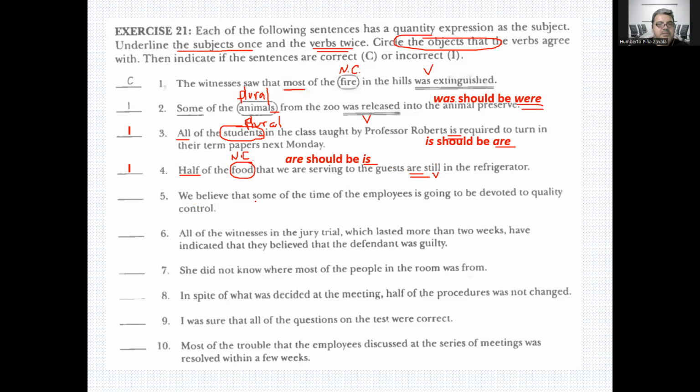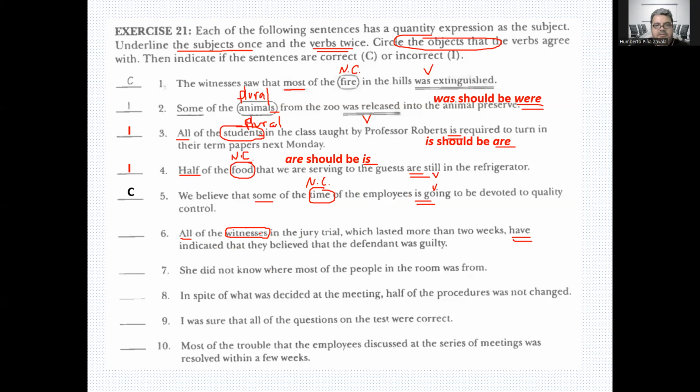We believe that some of the time of the employees is going to be devoted to quality control. So this is fine. Time is not countable here, and the verb is treated as a singular verb. All of the witnesses, witnesses is plural, have indicated that they believe that the defendant was guilty.